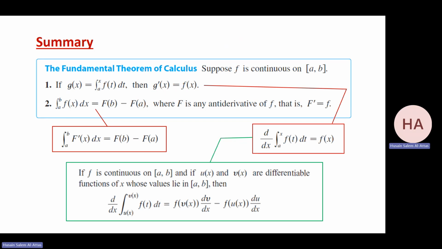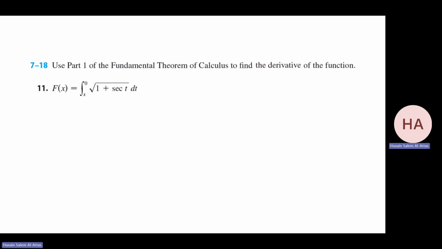Yeah, this is again the same thing. Don't forget this: if I have from function to function, I need this. So that was just a summary of what we did in this part. Now, he wants us to find the derivative. This is from x to 0, not from the value to x.